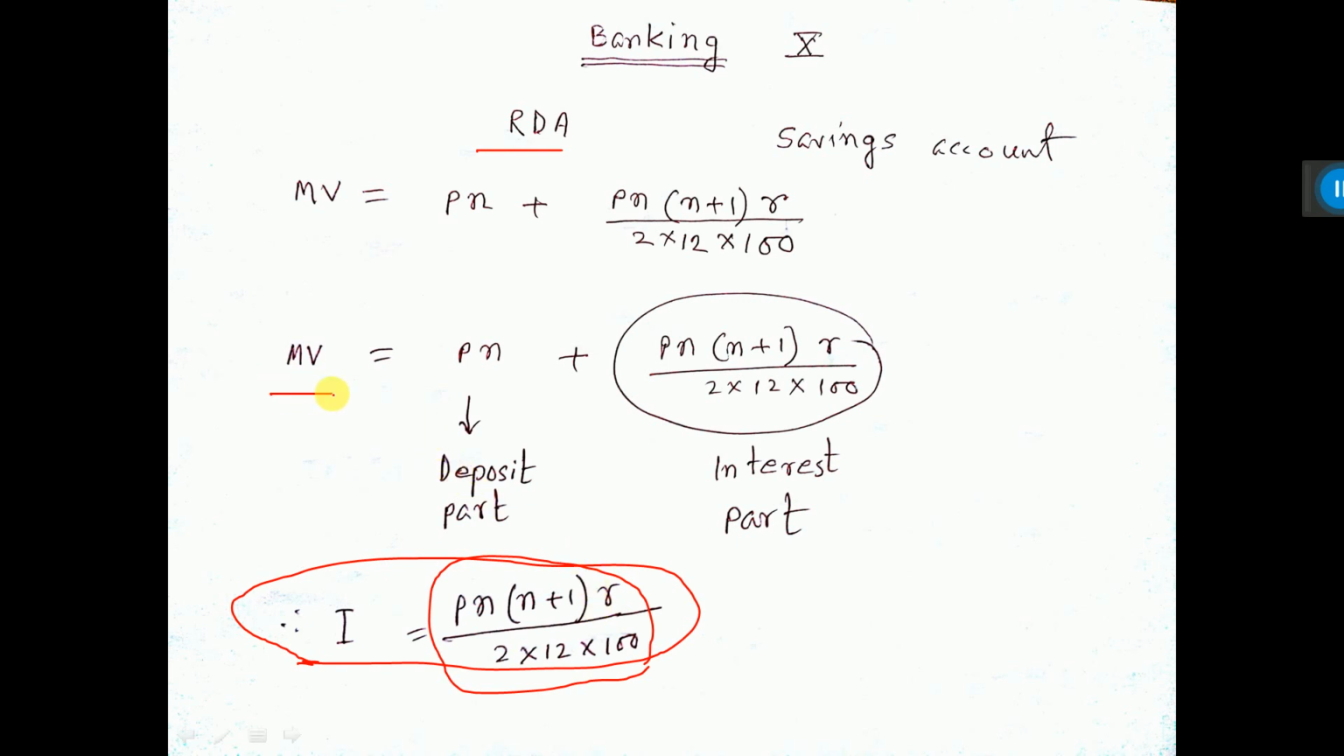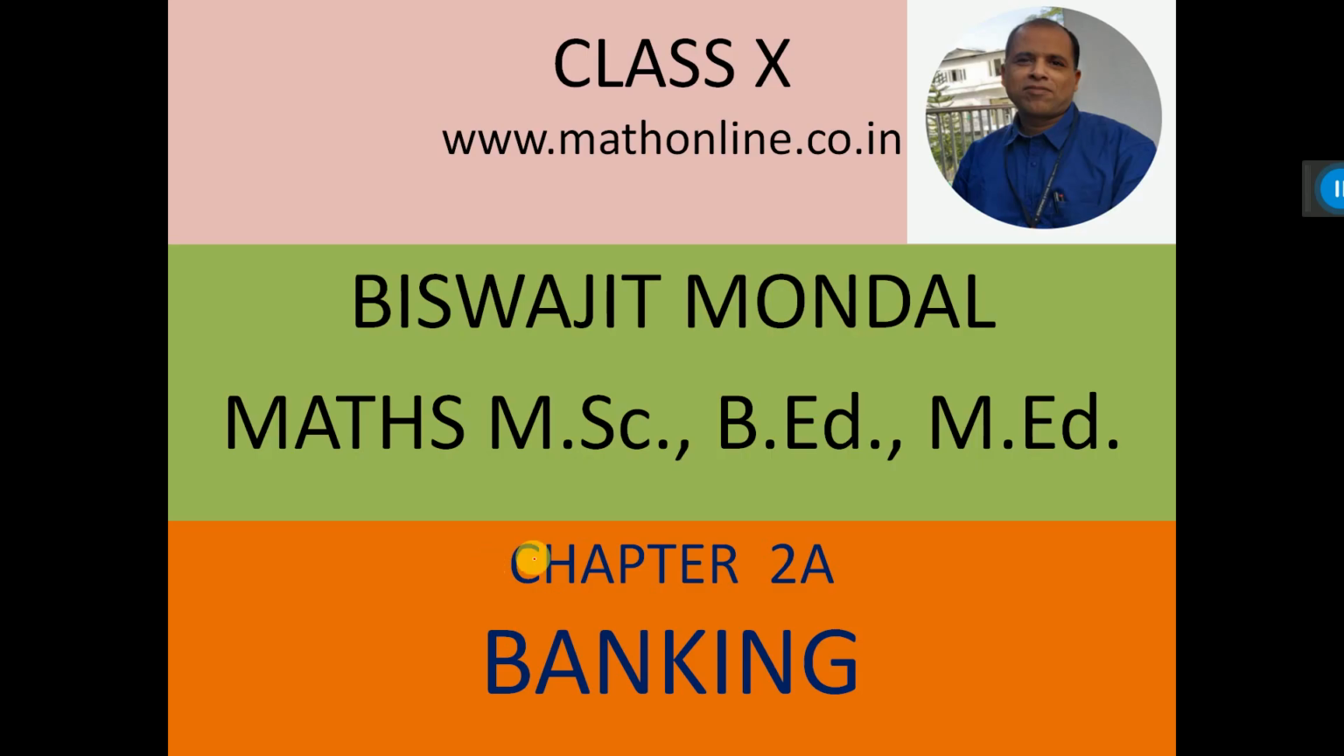Then the maturity value, that means after the time period, after 1 year or 2 years, as assigned before. Maturity value will be P into N, that is the deposit part, where the person deposits P amount for N months, plus the interest part. The same thing I have written here. So the formula is P into N plus P into N into (N plus 1) into R by 2 into 12 into 100. These two formulas are all we need to solve these banking sums. That's all.